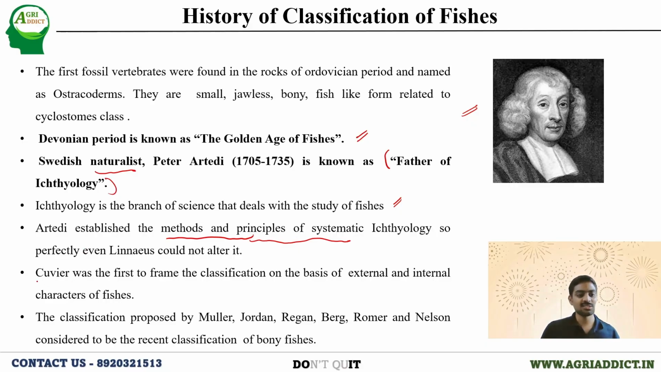The next scientist, Cuvier, is the first one to frame the classification of the fishes on the basis of external and internal characters. We will study the external and internal characters of the fishes in later slides. After Cuvier, many other persons gave classifications: Mueller, Jordan, Regan, Berg, Romer, and Nelson. You should remember these names so that you can answer the question of which of the following naturalists or taxonomists is not involved in providing the classification of the fishes. You should at least know the names of those who actually gave the classification along the course of history.